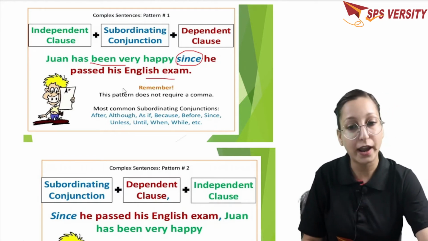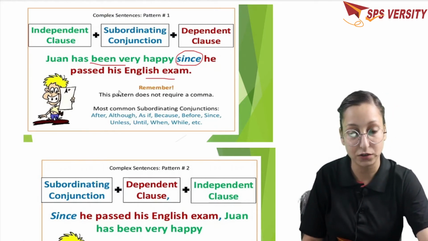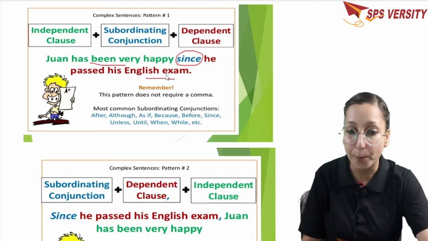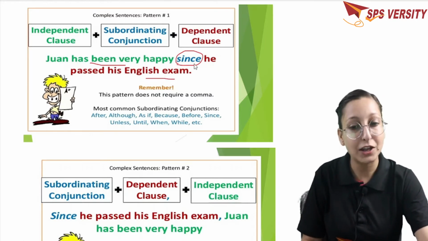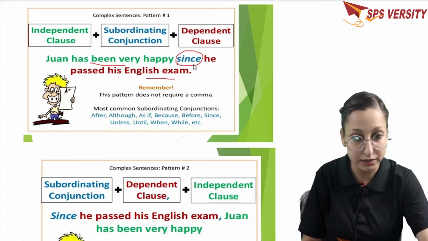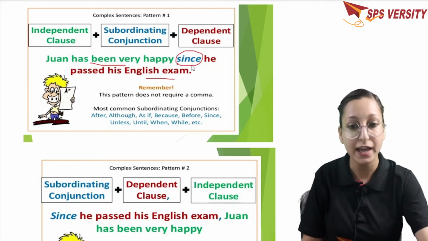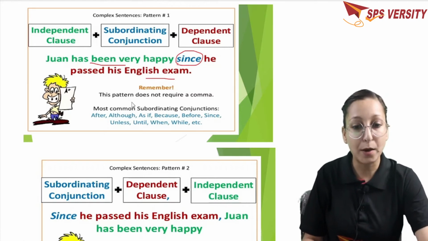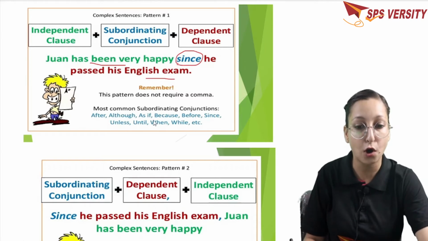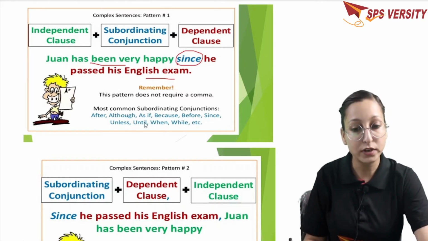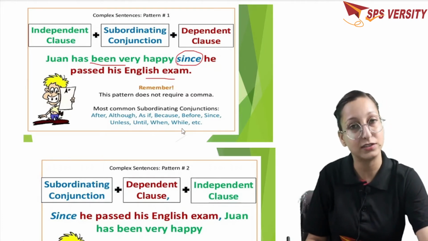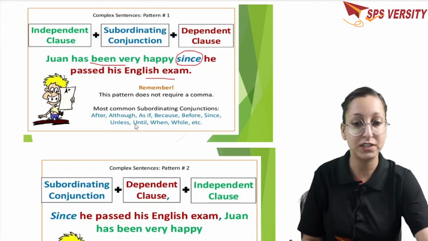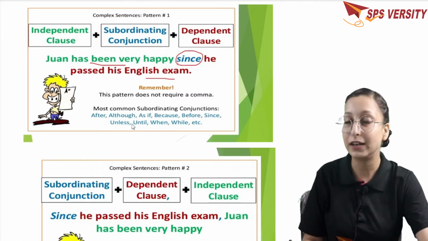So whenever you are writing your complex sentence in this structure, you don't need to add any comma. Keep in mind that if you are using your subordinating conjunction between the independent clause and the dependent clause, it does not take a comma there. Remember, this pattern doesn't require a comma. Most common subordinating conjunctions: after, although, as if, because, before, since, unless, until, while, when, etc. So whenever you use these subordinating conjunctions in the middle, there is no need for a comma.